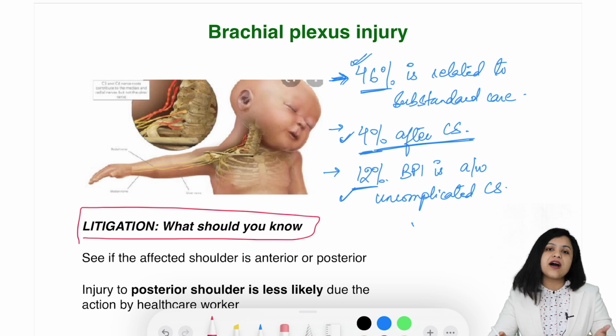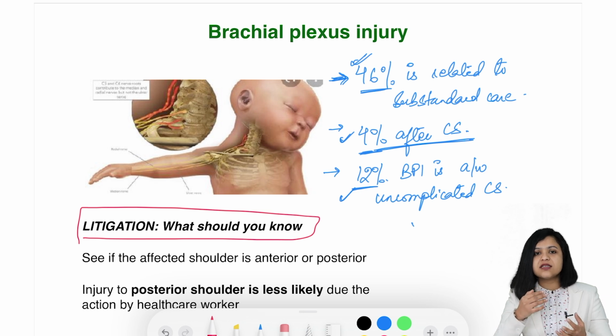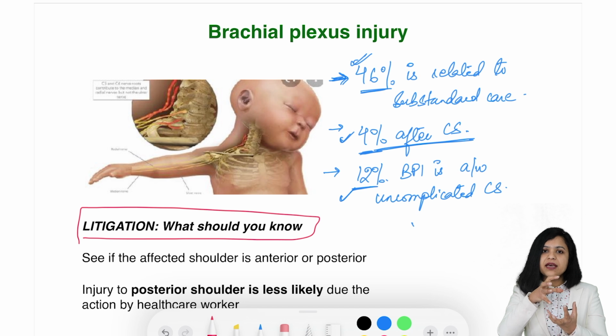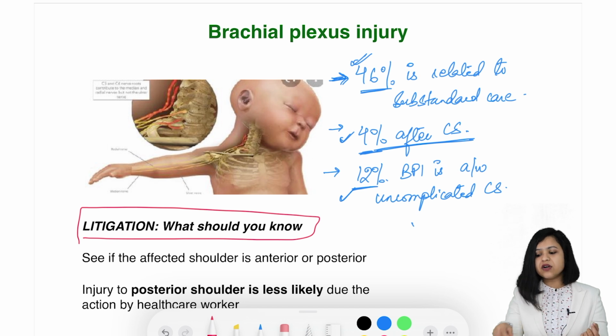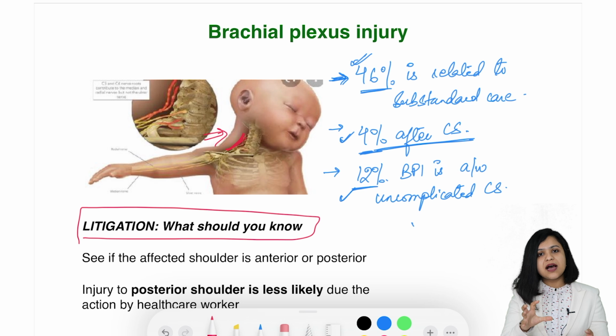Okay, now when it is associated with litigation, there are certain things we should know. See, you should understand why brachial plexus injury occurs in the first place. If the baby is delivering, the head has delivered, the body has not yet delivered, the shoulders are fixed at the level of pubic symphysis. If you try to deliver the baby putting the downward traction, then there can be avulsion. As you can see here, there can be avulsion at the level of brachial plexus. So if you're delivering the anterior shoulder with a downward traction, which should never be given, it should only be the axial traction which should be given in case of shoulder dystocia, that can lead to brachial plexus injury.